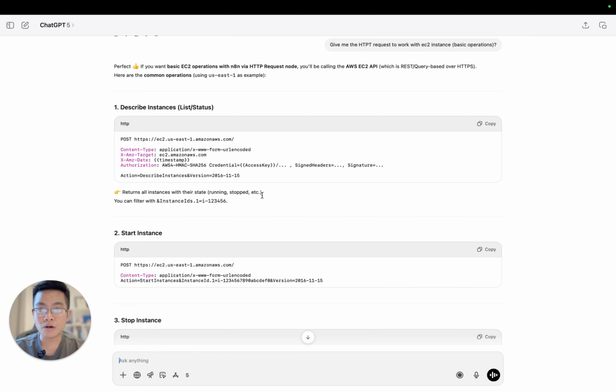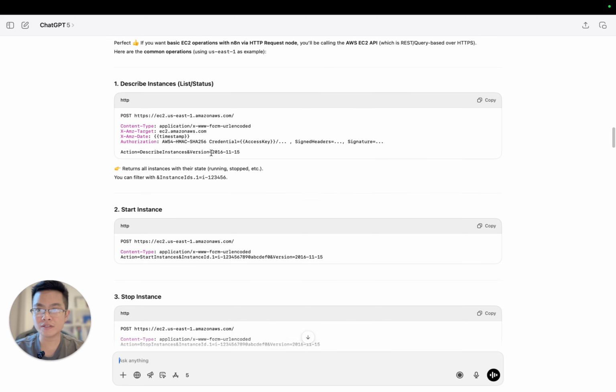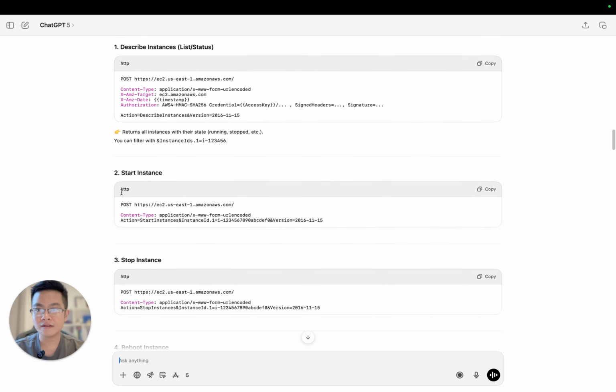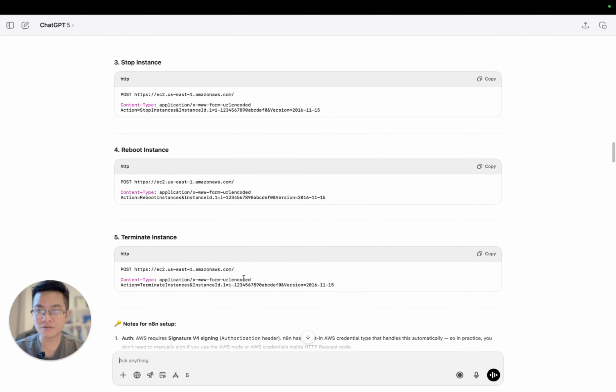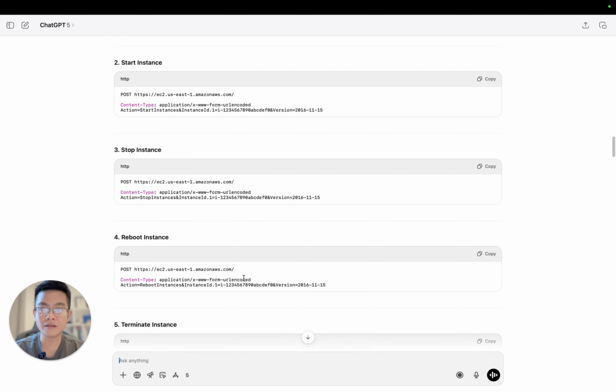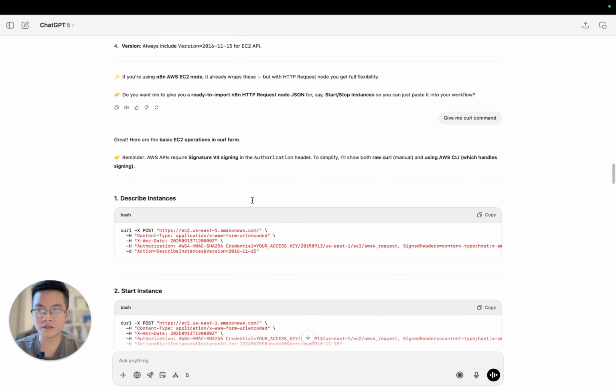Before starting, I already asked my GPT assistant to help me list out all the basic HTTP request operations with an EC2 instance. It gave me describe instances, start instances, stop instances, reboot instances, and terminate instances. So five actions in total. And below it are the descriptions of the requests. What I want is a curl command.